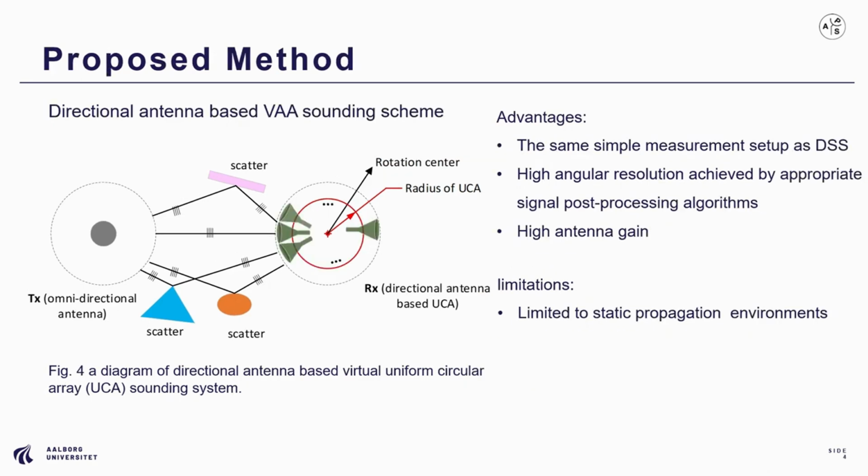What we propose is a hybrid channel sounding scheme which combines the advantages of the previous two methods. That is a directional antenna-based virtual antenna array framework. The proposed method can further improve the angular resolution and suppresses side lobe effects compared to the directional scan sounding. The high-gain antennas are used instead of the omnidirectional antennas, which are more available and favorable in high-frequency bands. Due to the slow mechanical movement speed, the two reference methods and the proposed method are typically used in static